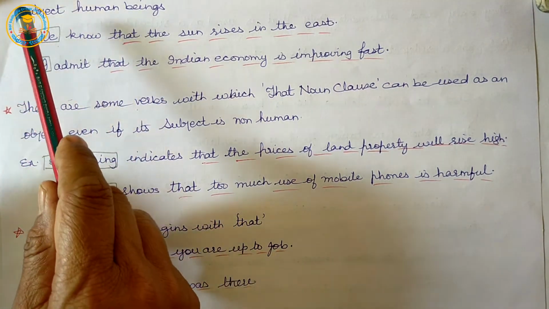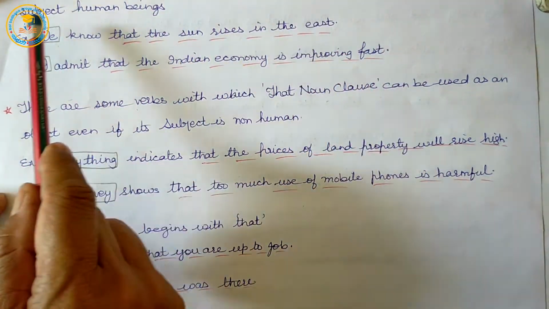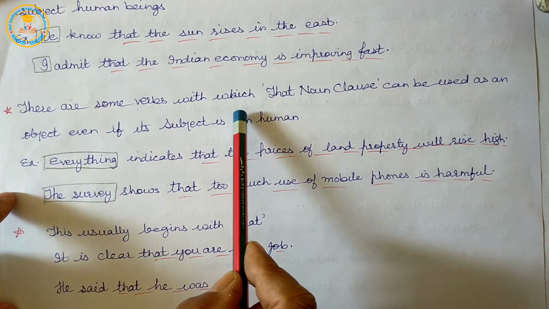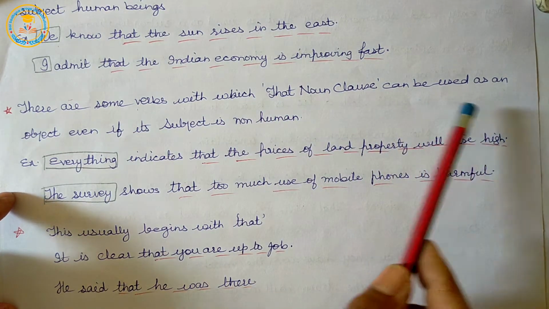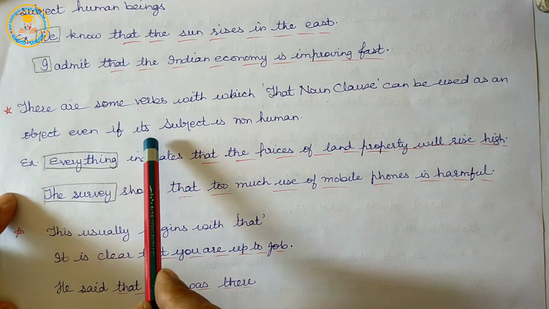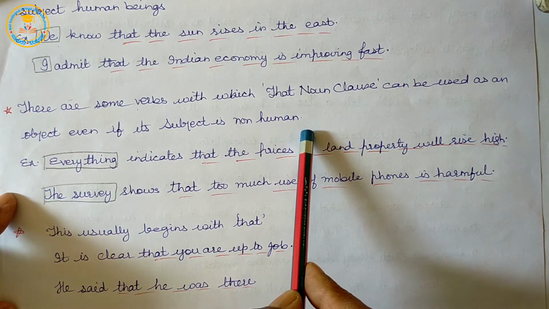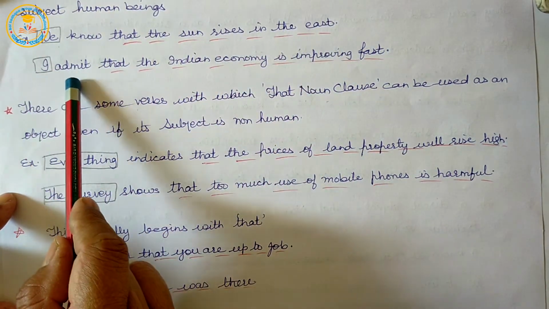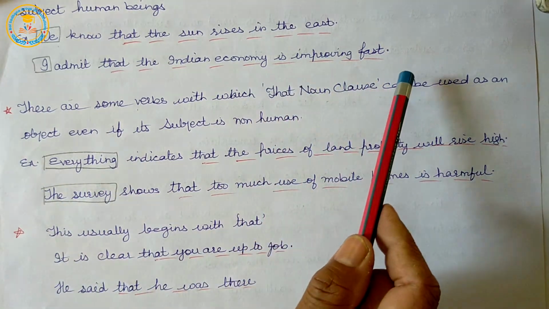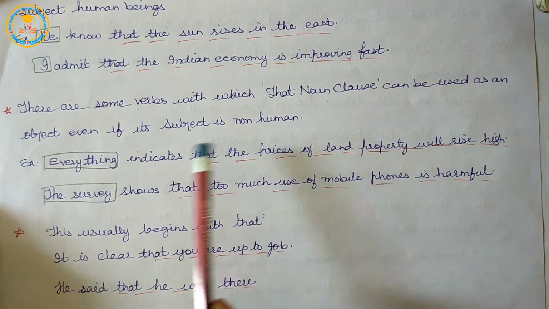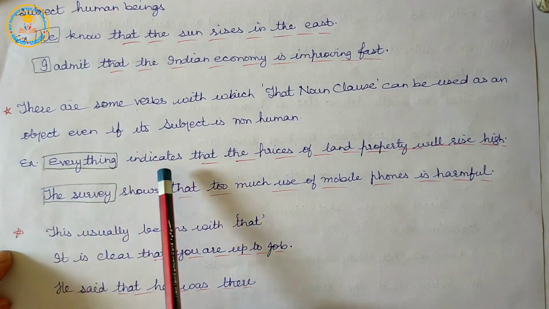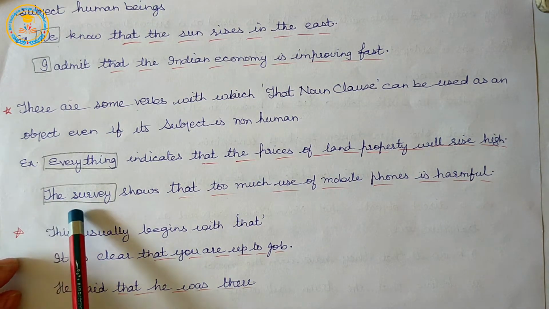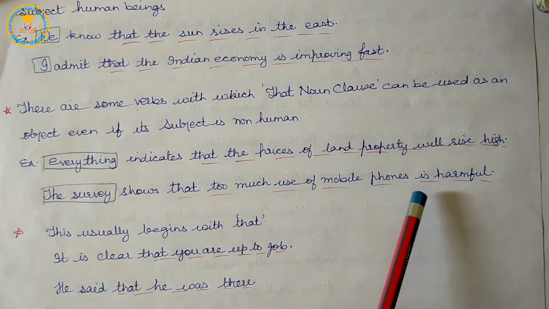So, that noun clause can be used as an object of a verb that has a human subject, and there are some verbs with which it can be used as an object even if its subject is non-human. Examples: we know that the sun rises in the east. I admit that the Indian economy is improving fast. For non-human subjects: everything indicates that the prices of land property will rise high. The survey shows that too much use of mobile phones is harmful.